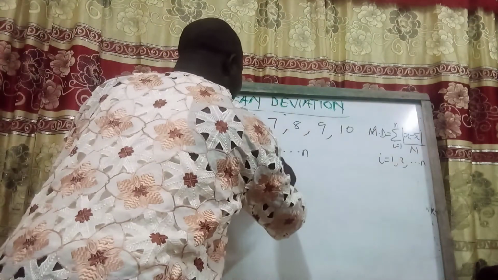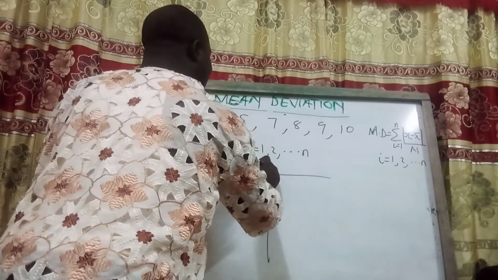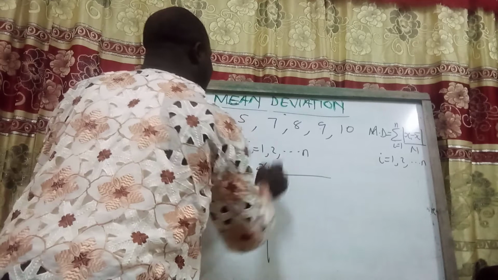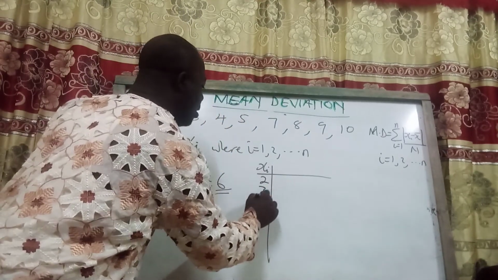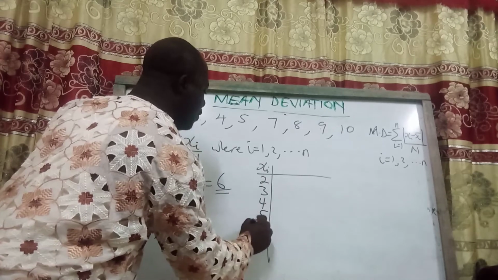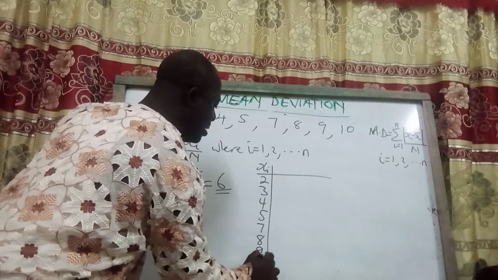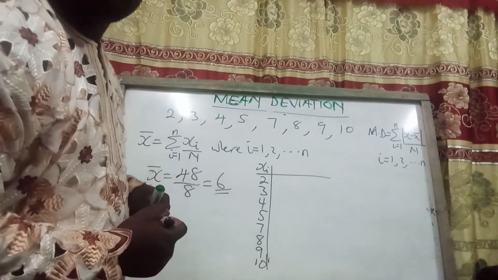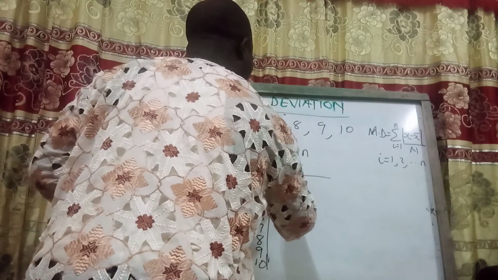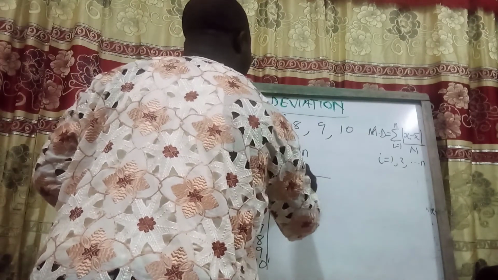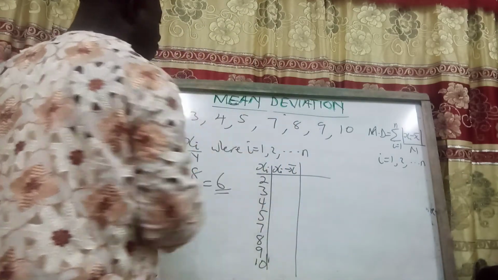In the mean deviation, we have our data, the xi's, which are 2, 3, 4, 5, 7, 8, 9, 10. Now, we need to find xi minus x bar, as we are going to subtract the mean from each of them.